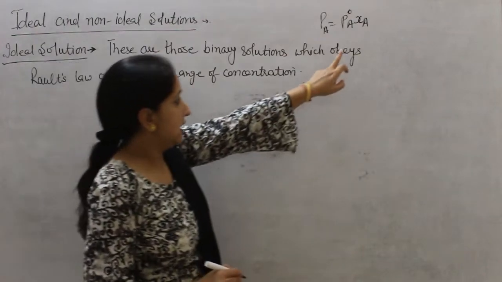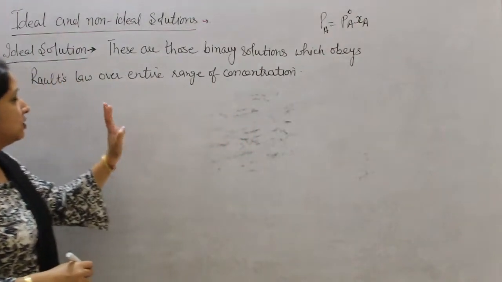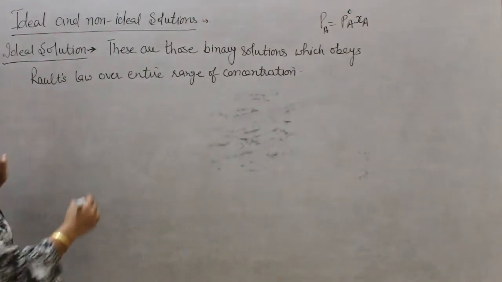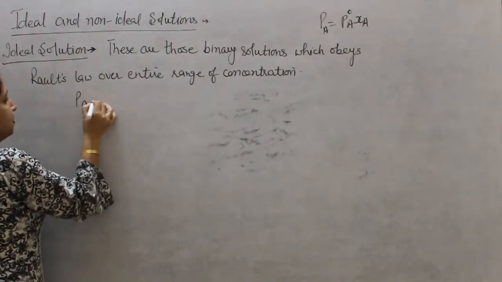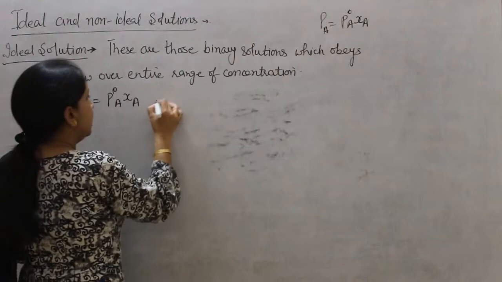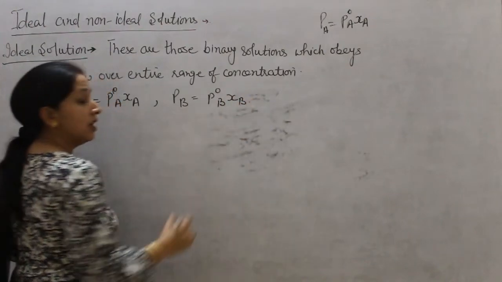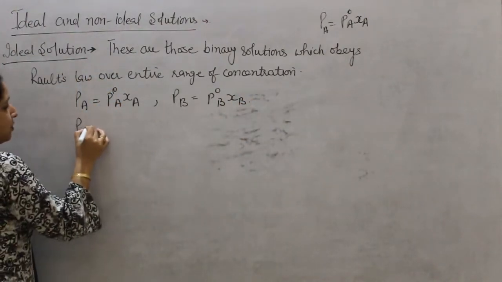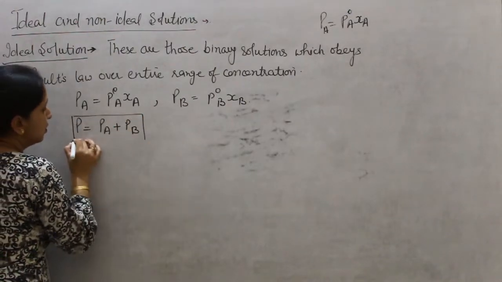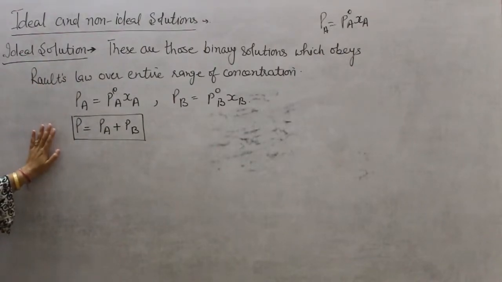Means XA and XB have any value, but these type of solutions will always obey Raoult's law. Means in these type of solutions, PA will always be equal to P naught A into XA, and PB will always be equal to P naught B into XB. Or we can say total pressure of the solution will always be equal to the pressure of both components. These type of solutions are known as ideal solutions.